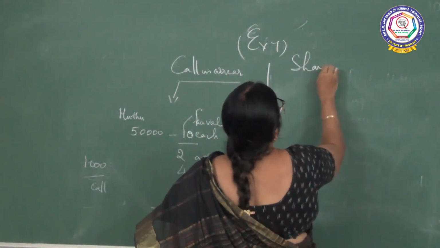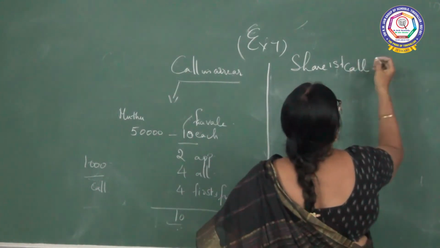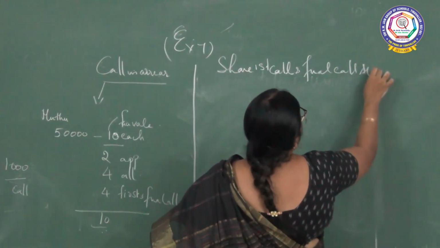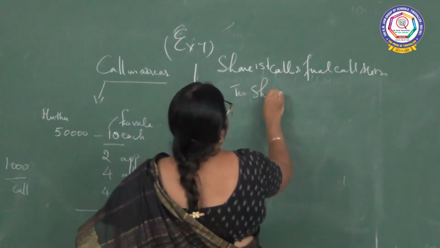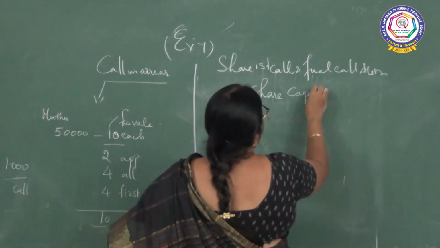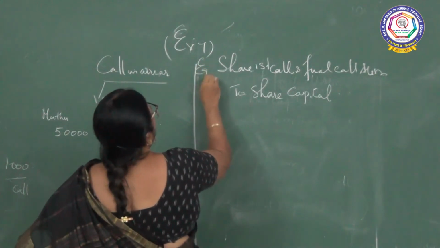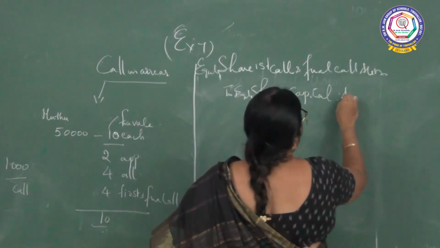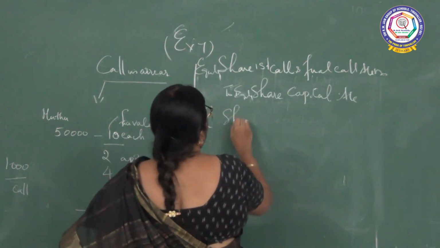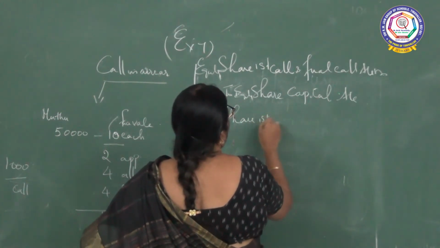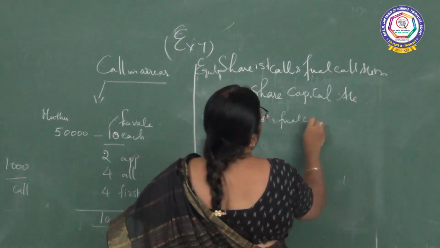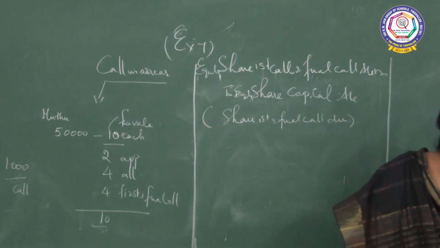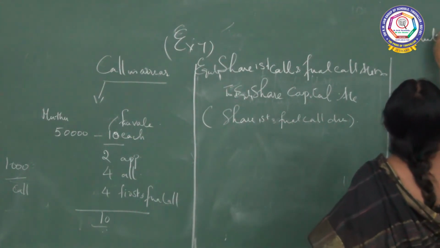So what's the journal entry you have to pass? When your first call is due, share first and final call account debit to equity share capital account, because it's ordinary shares, so you can add the word equity. Being shares first and final call due.